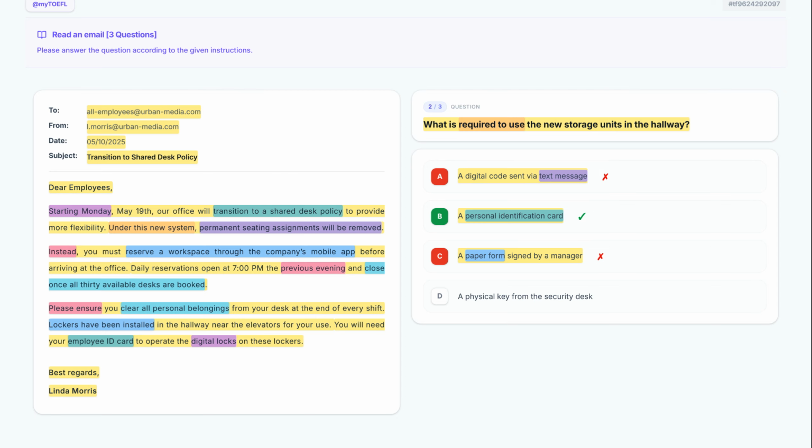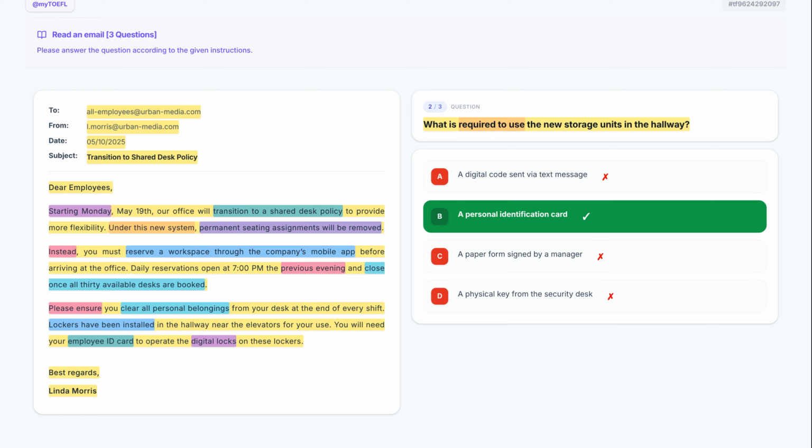Finally, let's evaluate option D. A physical key from the security desk. The lockers use digital locks, so a physical key from security is not required. This choice contradicts the text. Therefore, the correct answer is option B because the text specifies that the employee ID card is necessary for the locker locks.